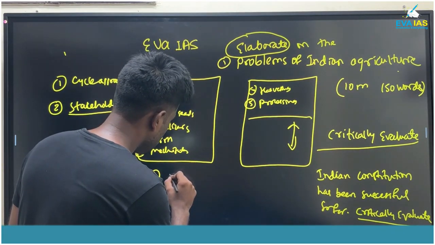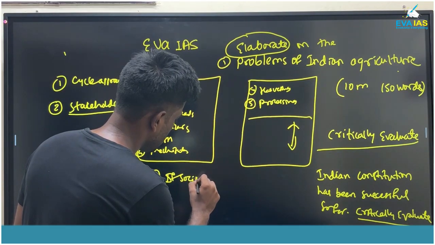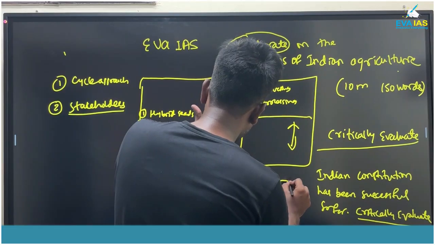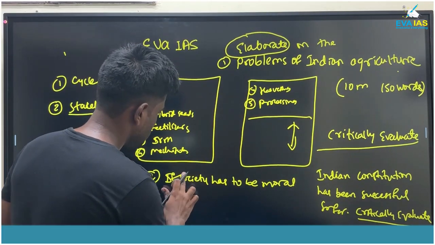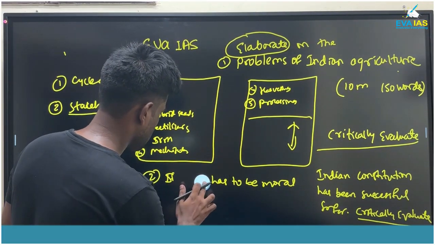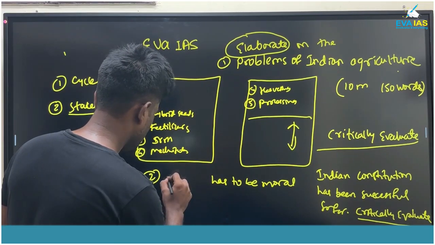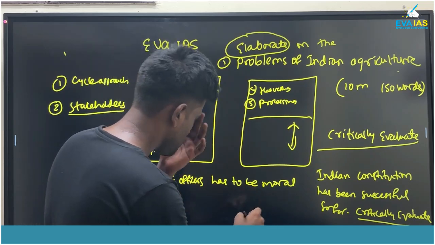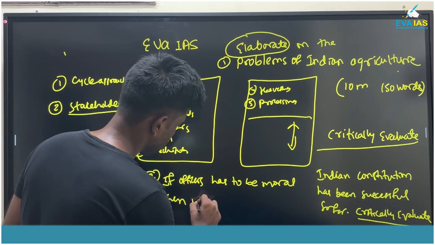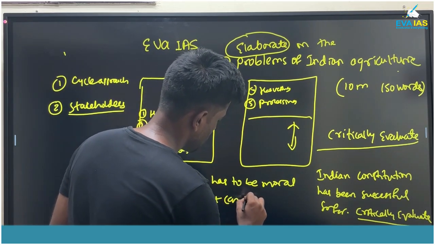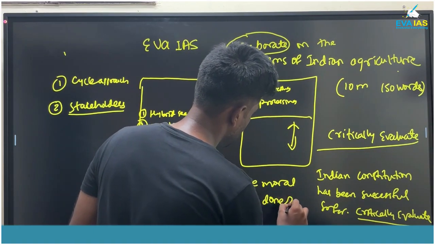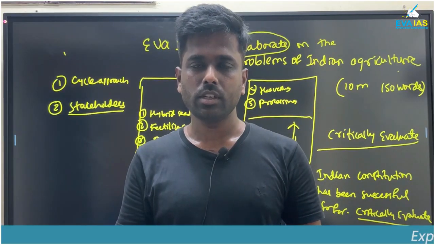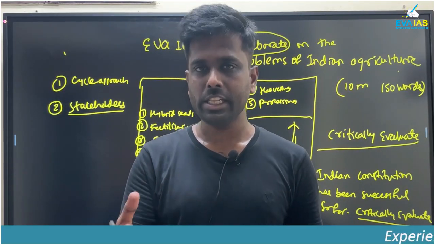If society has to be moral, if officers have to be moral, then what can be done in the home? If there are civil servants in an institution, how will you make them moral?